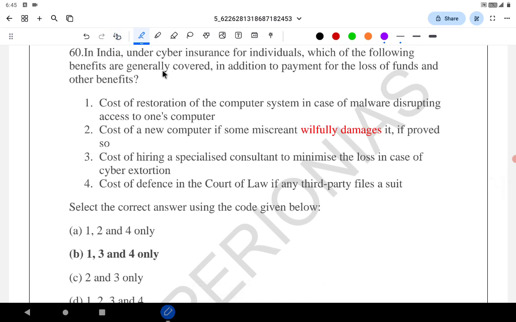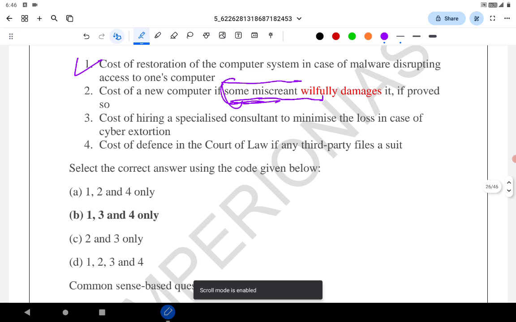In India, under cyber insurance for individuals, which one of the following benefits are generally covered in addition to the payment for the loss of funds and other benefits? 1. The cost of restoration of a computer system in case of a malware disrupting access to one's computer, it is covered. 2. Cost of new computer if some miscreant willfully damages. See, nobody gives insurance or covers the loss when somebody willfully damages, if it is proved so. Nobody gives that. So it's too easy to solve this question.